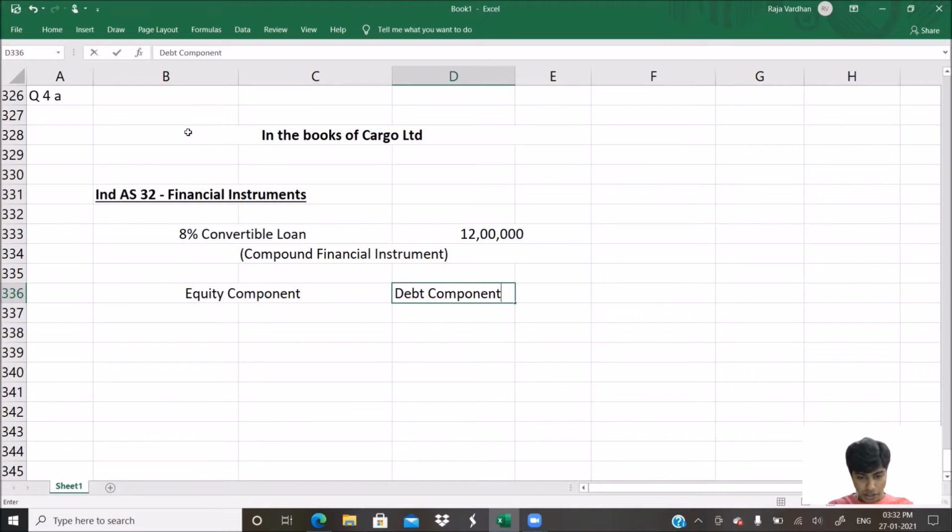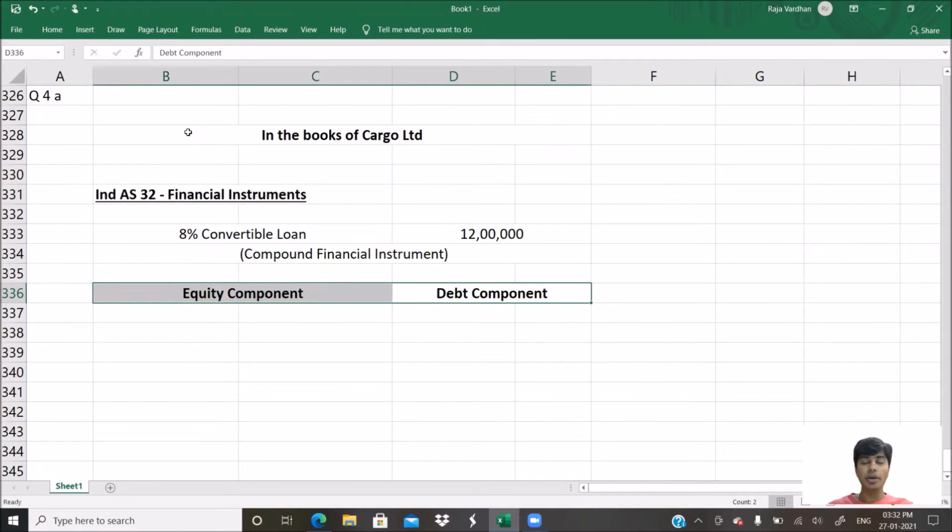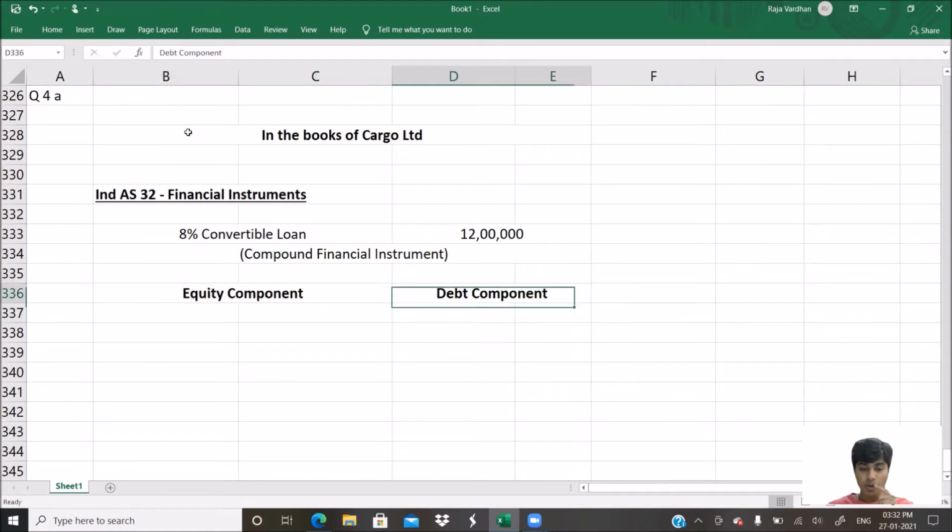And our responsibility in the solution is to identify how much of it is the debt component, how much of it is the equity component. How do you find it? The total is 12 lakh. We do know that. Now we need to find how much is the debt component out of this 12 lakh. And from 12, if we subtract the debt component, we'll arrive at the equity component. You get that?